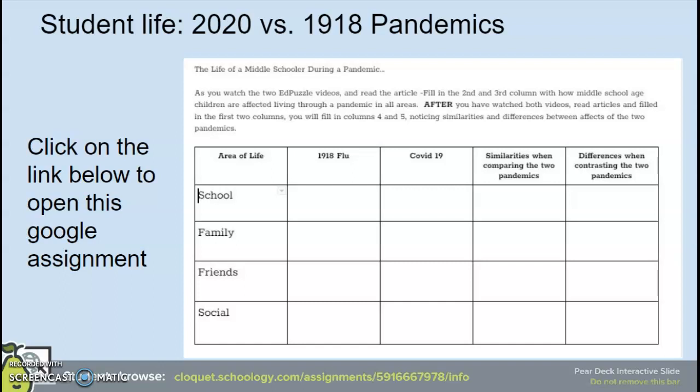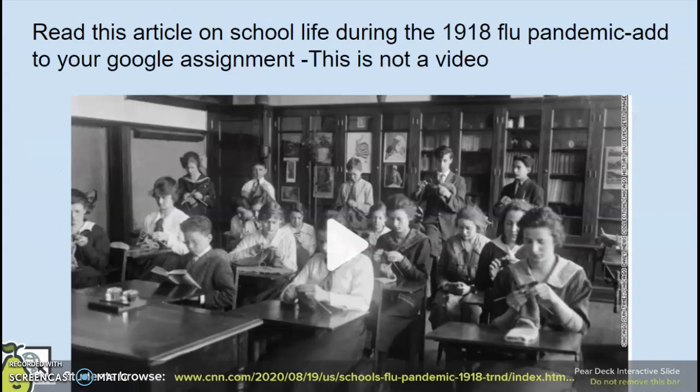Slide 11, you are going to open up this Google assignment. So you can see you're going to watch 2 Edpuzzle videos and read an article. And as you do that, you're just going to fill in the second and the third column here with how middle school age children are affected living through a pandemic in a couple different areas. After you've watched the videos and read the article, you're going to go back and look for some similarities and differences. But for right now, on slide 11, you're just opening up the Google assignment. And it should look like this when you have it open.